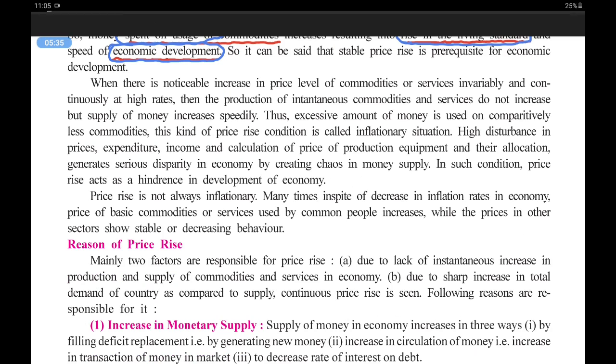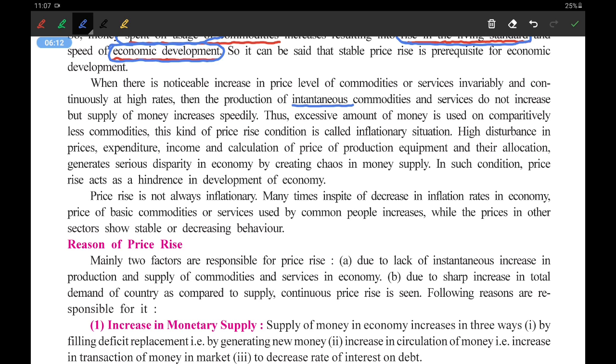So it is very important to understand, right? But constant and continuous price rise is harmful. When there is a noticeable increase in the price level of commodities or services, invariable and continuous at a high rate, then the production of commodities and services does not increase. Now here there is a new word, instantaneous. Instantaneous means immediate. Commodities and services do not increase. Now price rises, but the production will not increase.